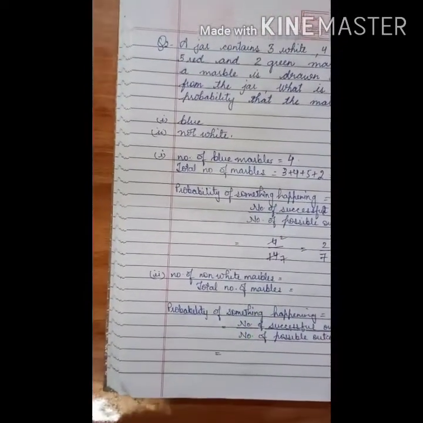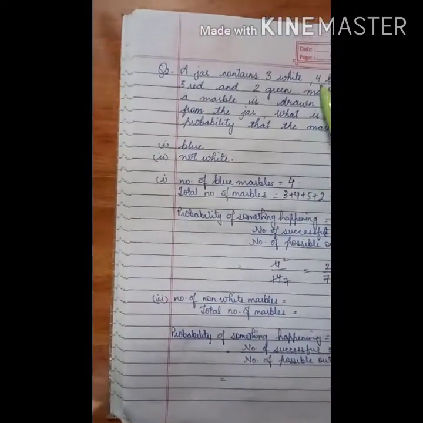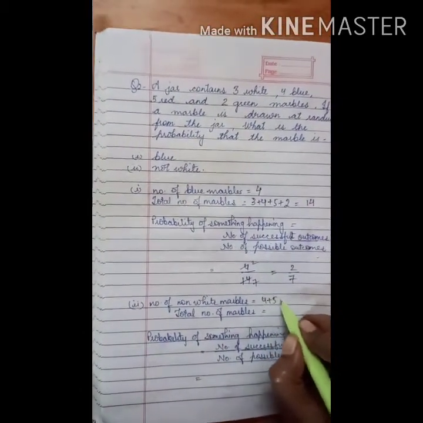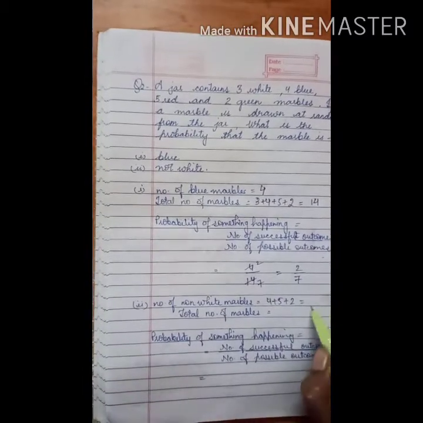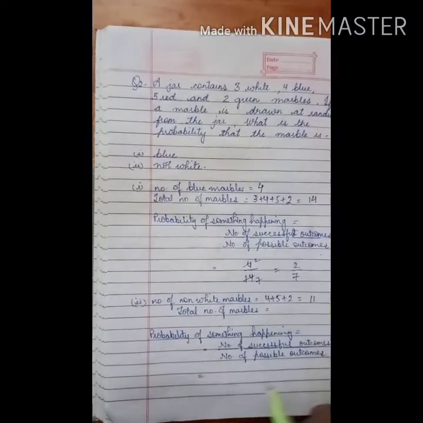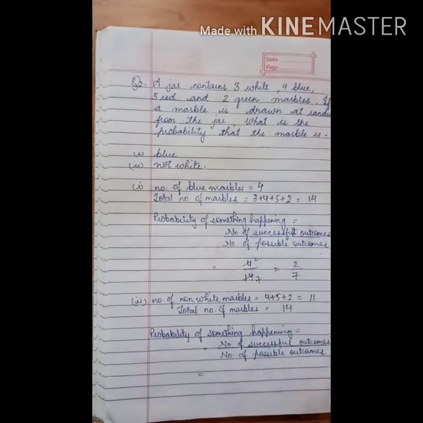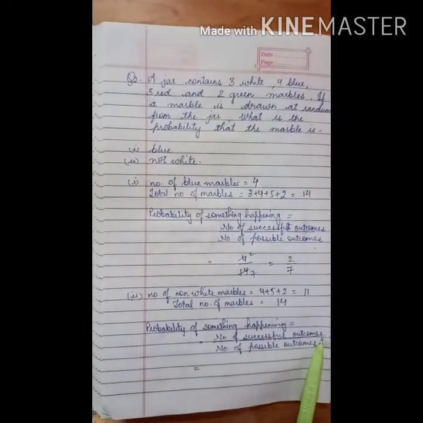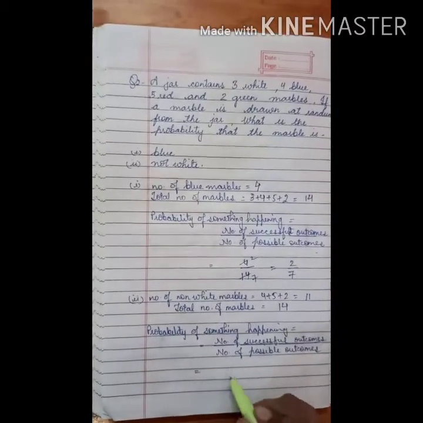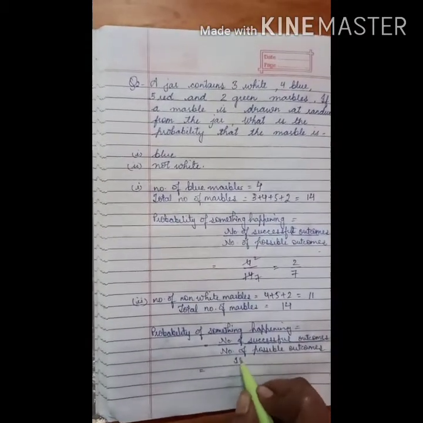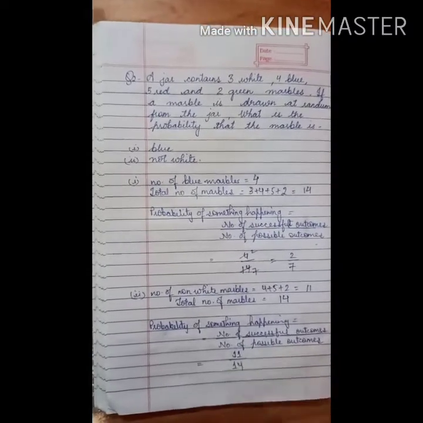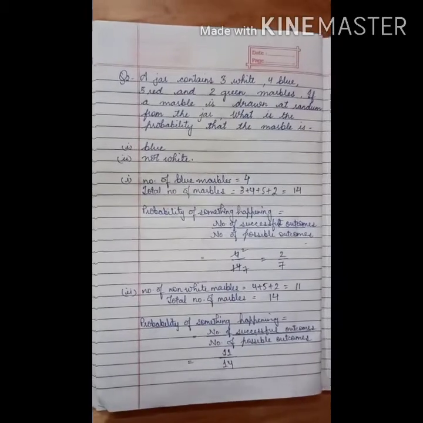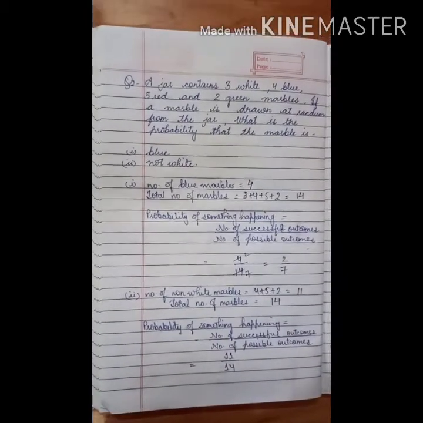Non-white marbles means 4 plus 5 plus 2, which is equal to 11. And the total number of marbles is 14. So the number of successful outcomes is 11 and the number of possible outcomes is 14. So the probability of drawing a non-white marble is 11 by 14.